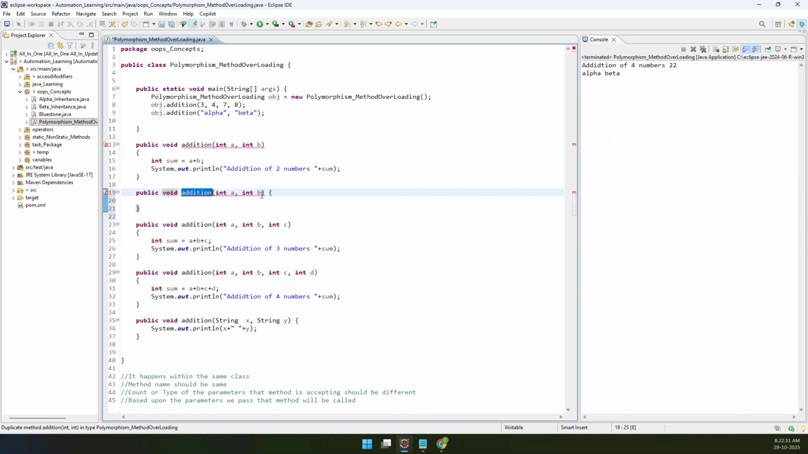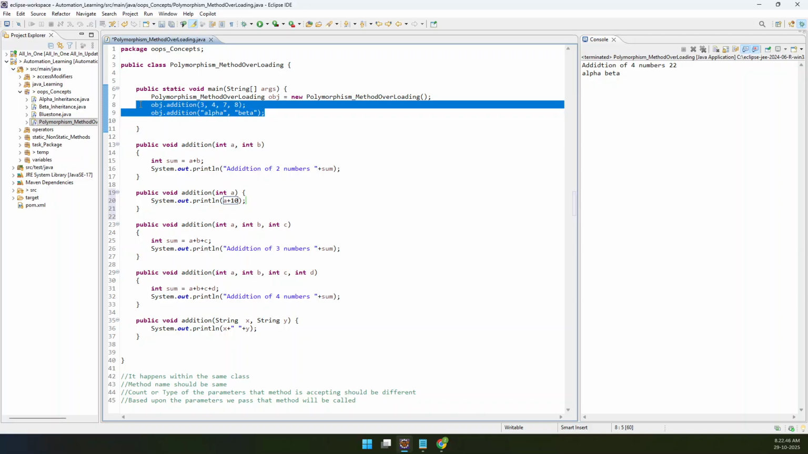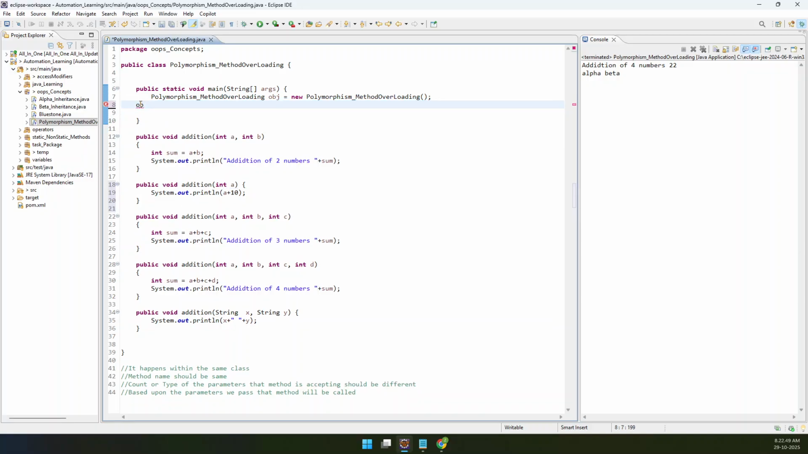addition, and this time I'm just passing a single parameter int a, and I'm printing a plus 10. That's it. Now tell me what will be the output of this, guys. Fastest finger first. Type in your answer. Let us see who will give the right answer. Chalo. Type in your answers in the chat. Make it fast. Go through this piece of code and try to print it.